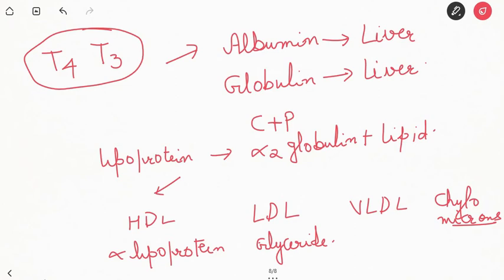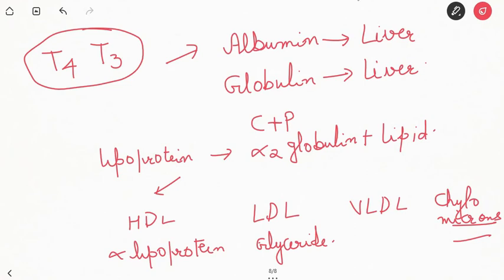VLDL, they are known as beta lipoprotein. They have a higher proportion of fat in the form of triglycerides. And chylomicrons contain 2% proteins and 98% triglycerides.